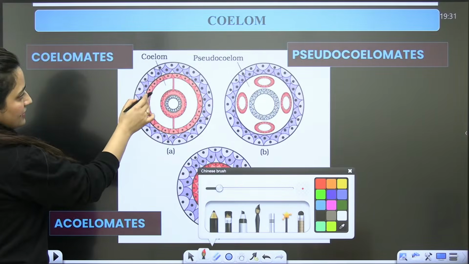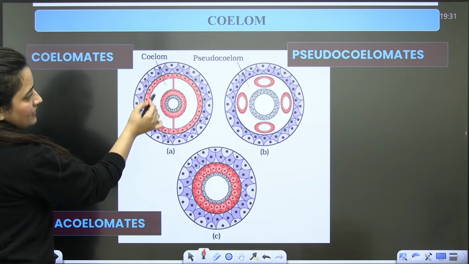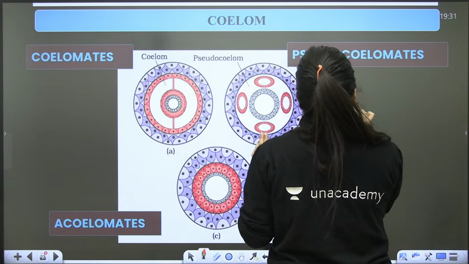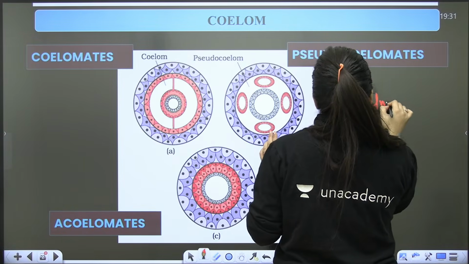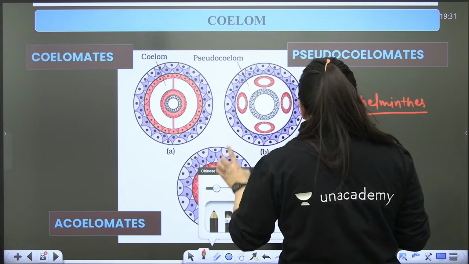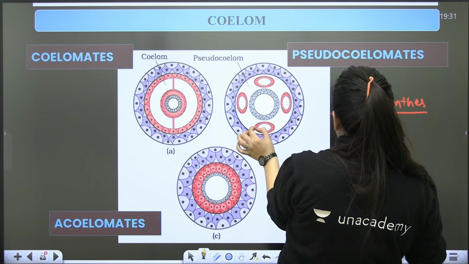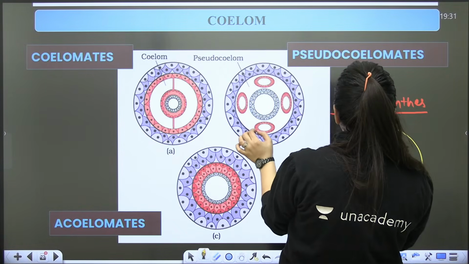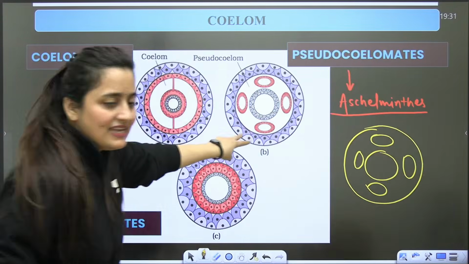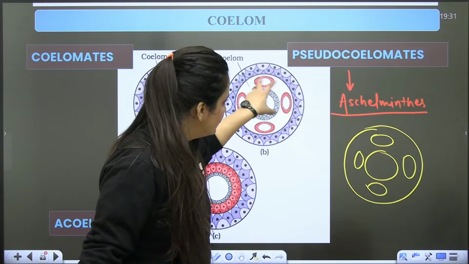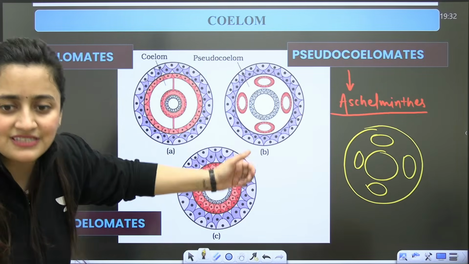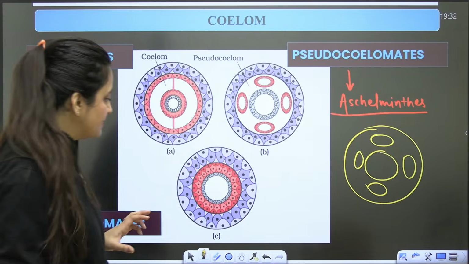See here, true coelom. This is mesoderm having space. And now when you say pseudocoelom, as I said, you are talking about Aschelminthes. Here the proper cavity is not there, but if you see the space in between, mesoderm forms some pouch-like structures. Mesoderm is not lining the complete space, but is forming some pouch-like structures here. What is the mesoderm doing?